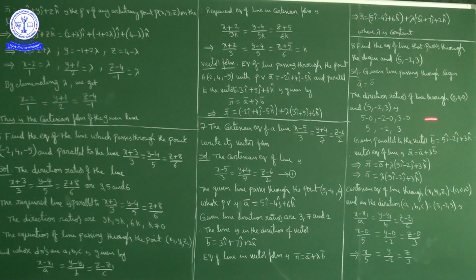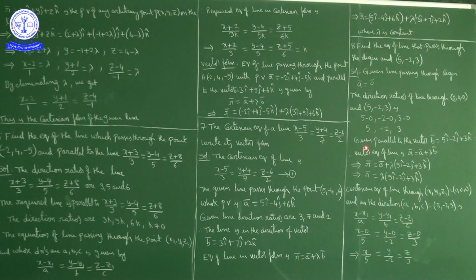So direction ratios of the line passing through (0, 0, 0) and (5, -2, 3), what can we write? 5 minus 0, minus 2 minus 0, 3 minus 0. So what do we get? 5, -2, 3. So the direction ratios of the required line are 5, -2, 3. Direction ratios we have, and passing through the origin. So the given line is passing through (0, 0, 0), or else 0 i cap plus 0 j cap plus 0 k cap, and parallel to the vector 5 i cap minus 2 j cap plus 3 k cap.